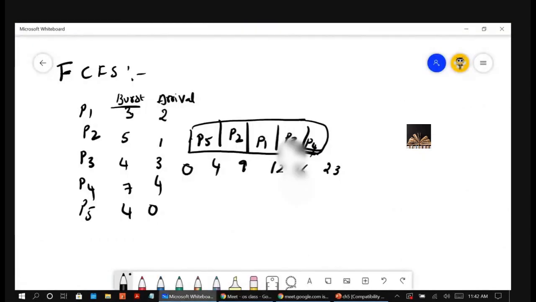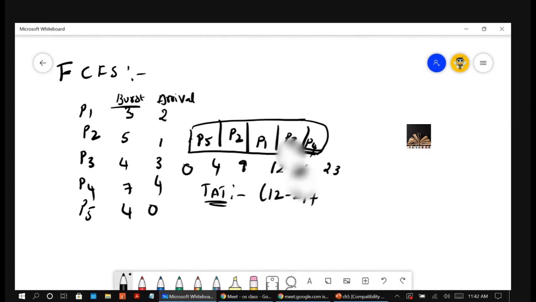So let's start with the turnaround time. Let's start with P1. For P1, the turnaround time is: it completed at 12 but arrived at 2. That is 12 minus 2, right?